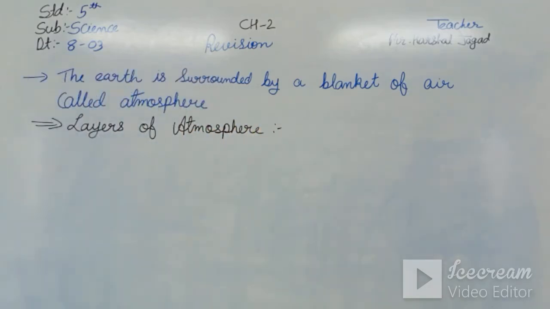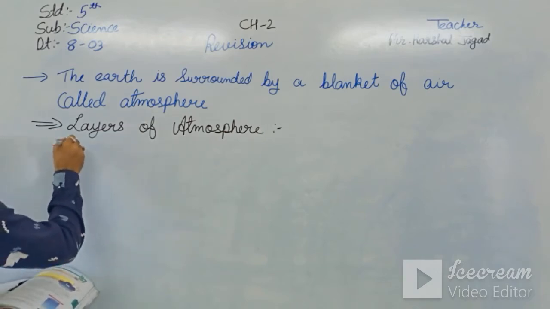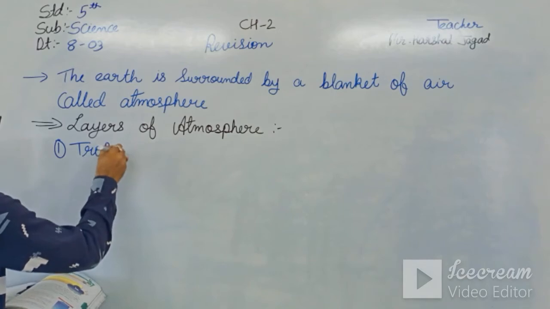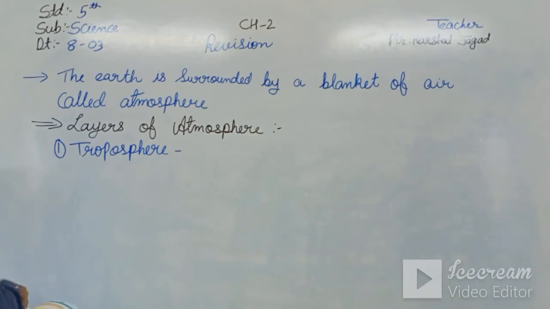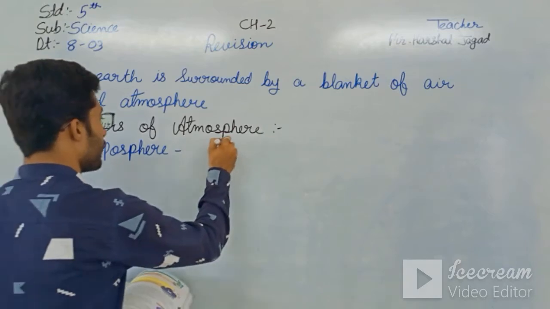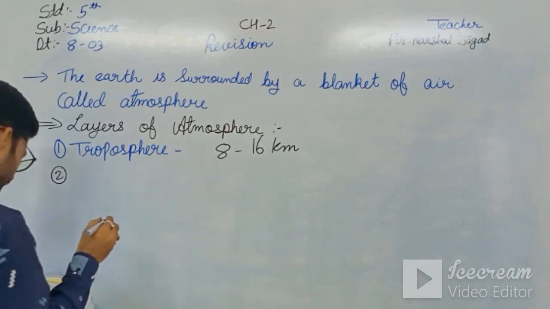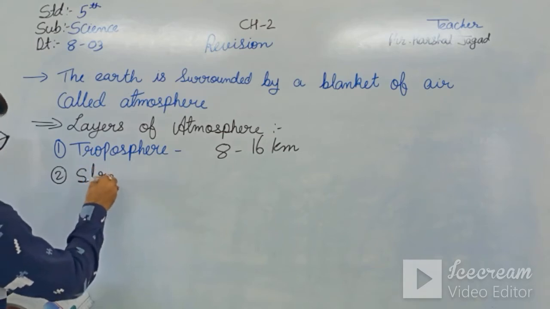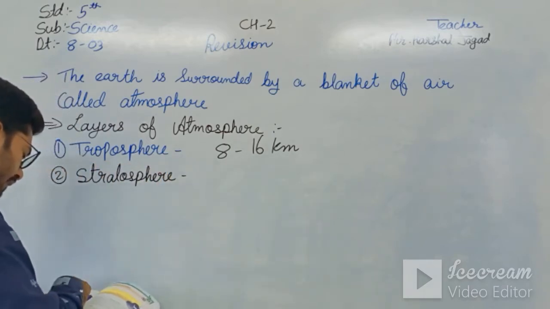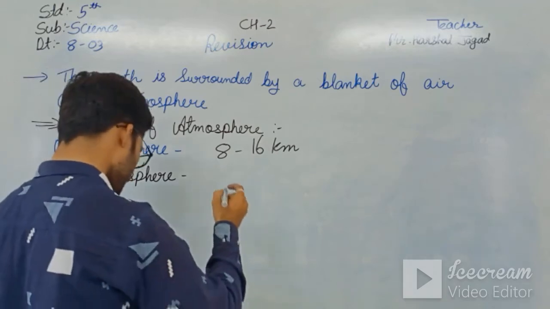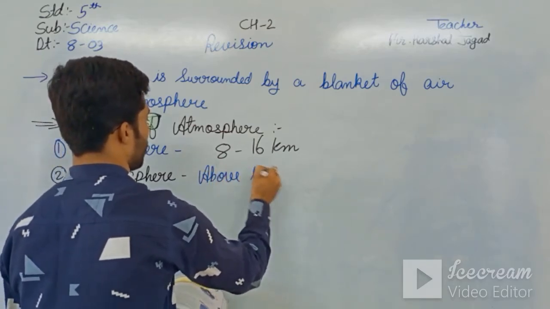Let us see which layers. The first one is the troposphere, which is about 8 to 16 kilometers. The second one is the stratosphere, which is above the troposphere.